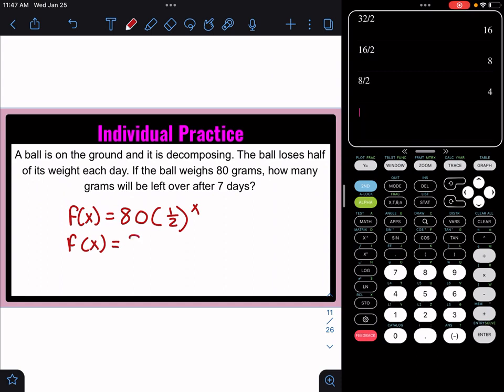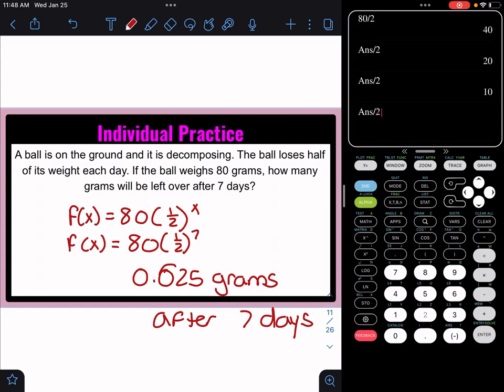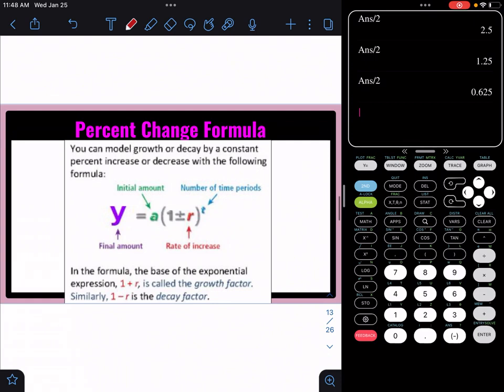So, let's see. They want to know after 7 days, so I'm going to raise it to the 7 exponent. So I'll have 80 times (1/2) raised to the 7th, which would be 0.625 grams after 7 days. And if you really didn't know how to set up this formula, you technically could divide by 2 seven times, 1, 2, 3, 4, 5, 6, 7, and you would get the same answer. As long as this is a multiple choice question, they don't ask you to write an equation, you technically could just do that.